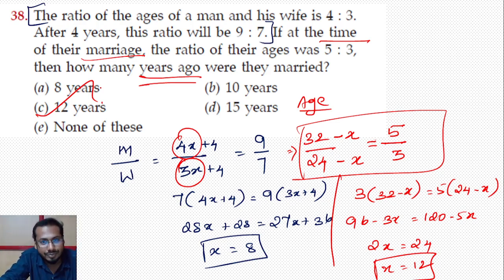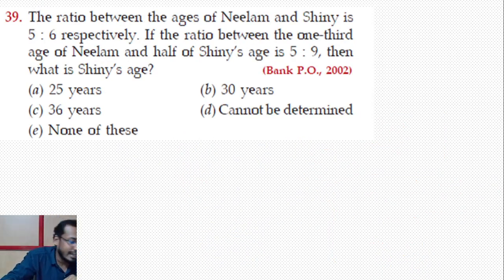Okay. Right, 39th question. The ratio between the age of Neelam and Shiny is 5:6 respectively. If the ratio between 1/3 of Neelam's age and half of Shiny's age is 5:9, then what is Shiny's age?